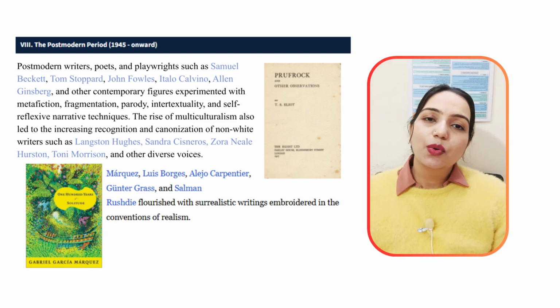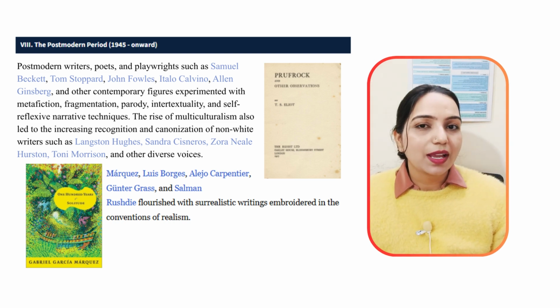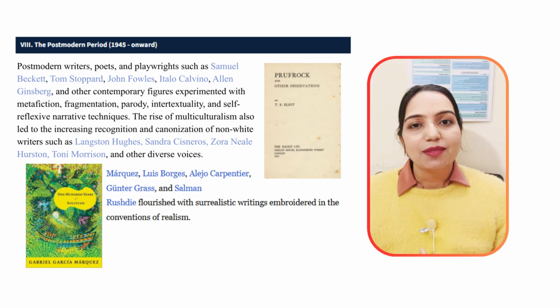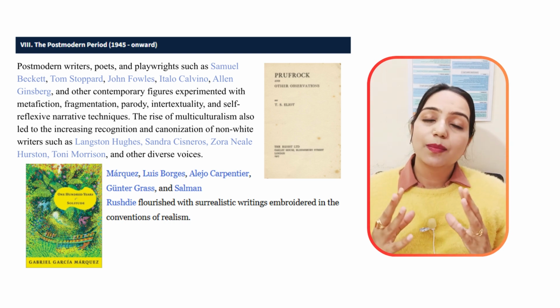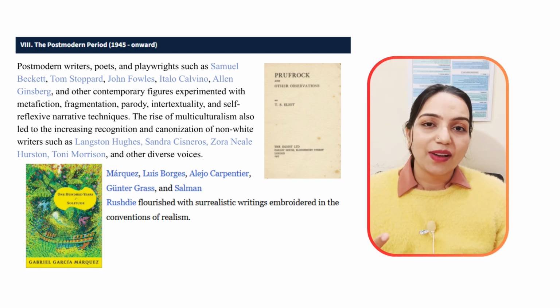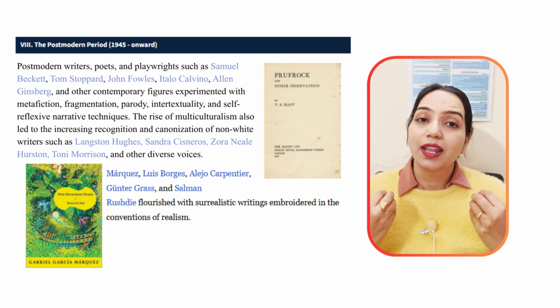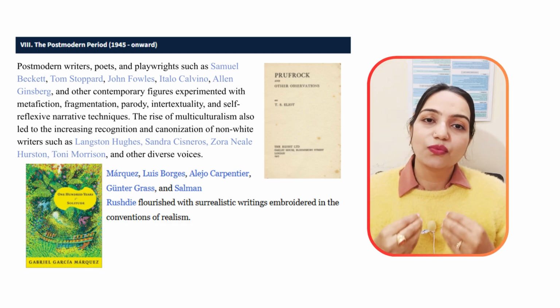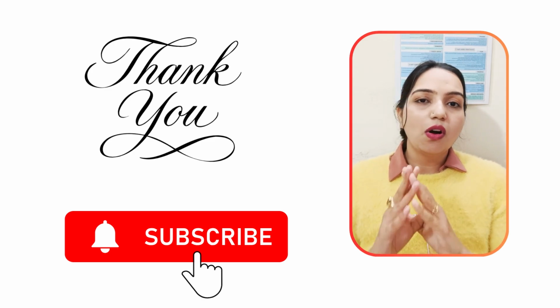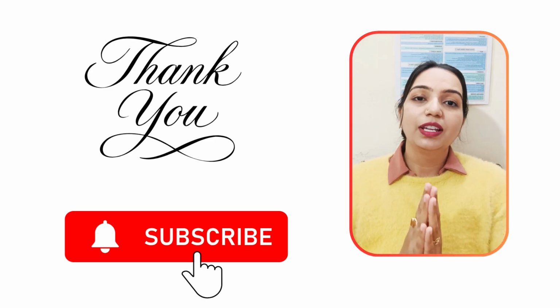Overall, we can say the postmodernist period is marked by its playful and skeptical approach to narrative and meaning, and it continues to push the boundaries of literature, like what it can be. Nobody can define it, and everyone can have their own versions. So there you have it, a general overview of all the literary ages of English literature.